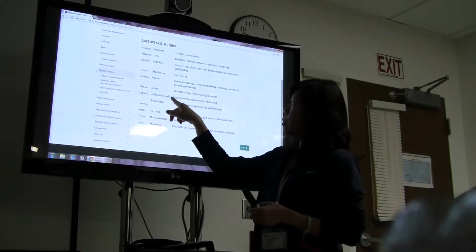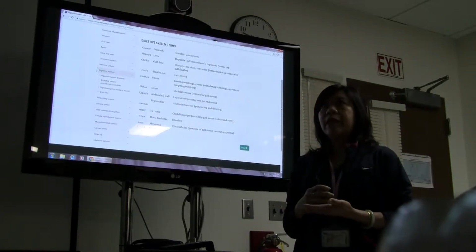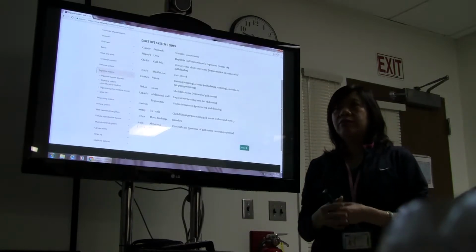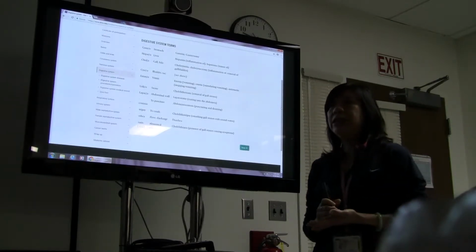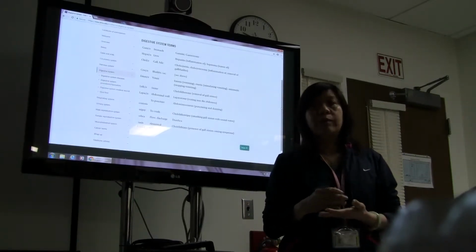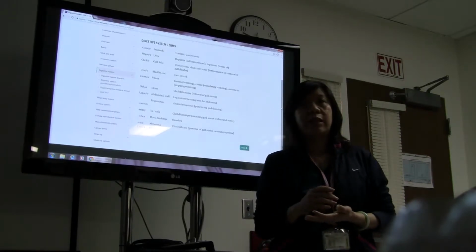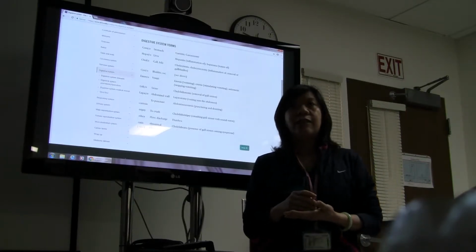Laparotomy. Lapar is abdominal. Laparotomy is cutting into the abdomen. Nowadays, the medical advances are so good that in the past, when women, for example, had to do a hysterectomy, what is hysterectomy? Removal of the uterus.